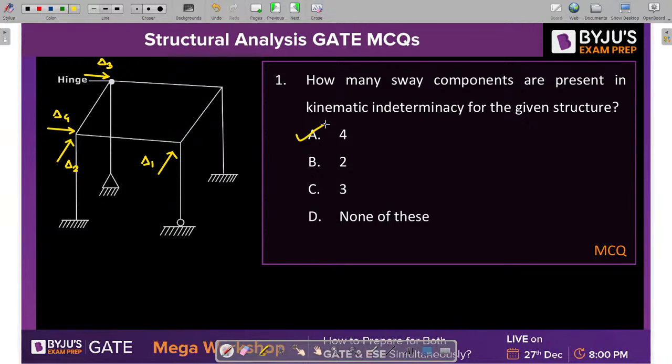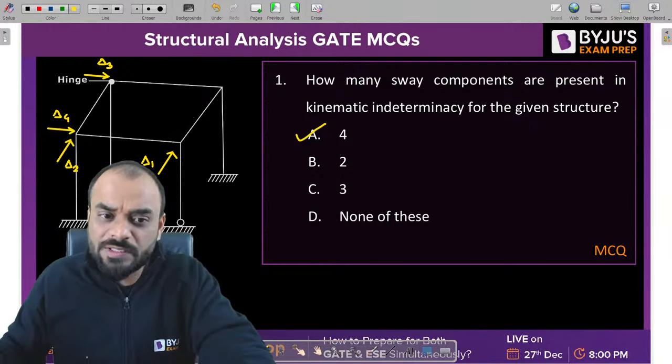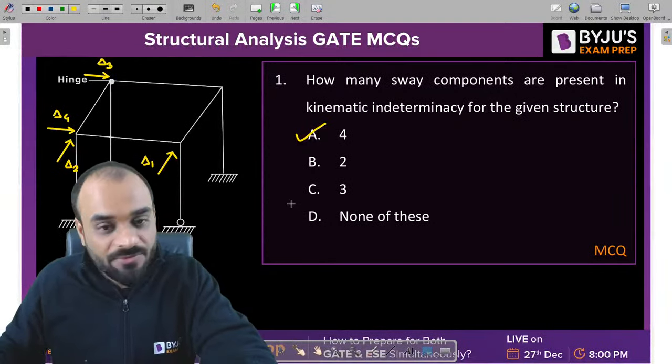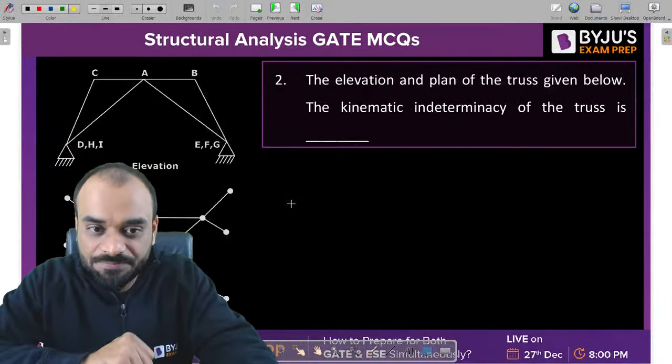Is it crystal clear to all of you? Sabhi ko samajh mein aa gaya, right? Very nice. Let's move to the next question.